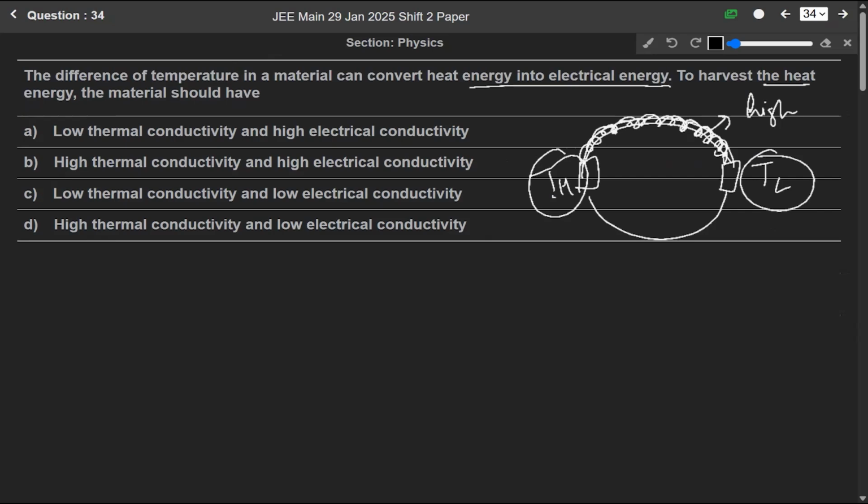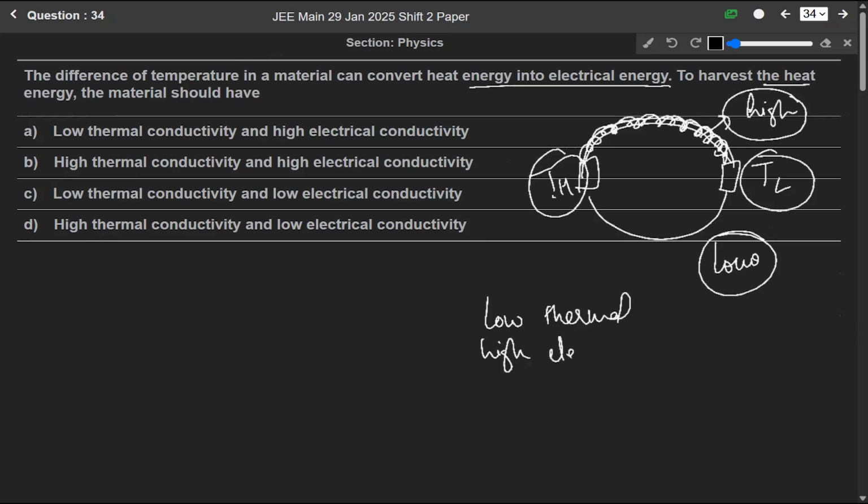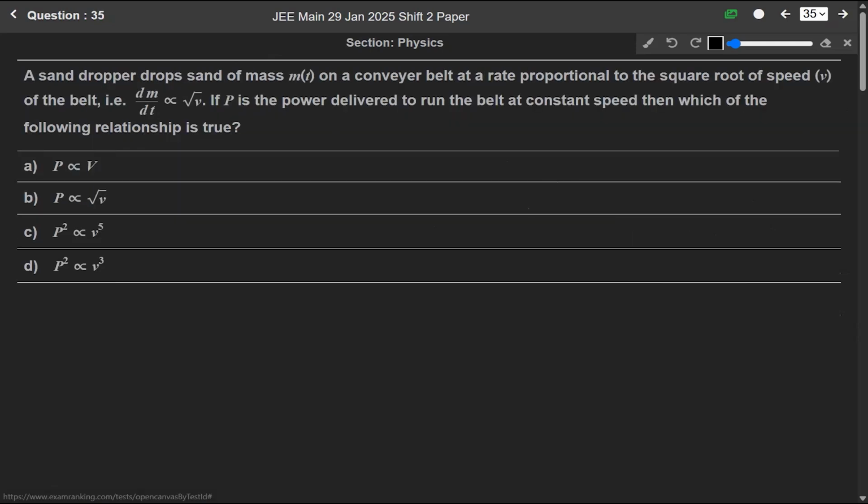So when the electrical conductivity is high, at that time the thermal conductivity should be low. So low thermal conductivity and high electrical conductivity to convert heat energy into electrical energy. So our answer is low thermal conductivity and high electrical conductivity, means option A. Now question 35.